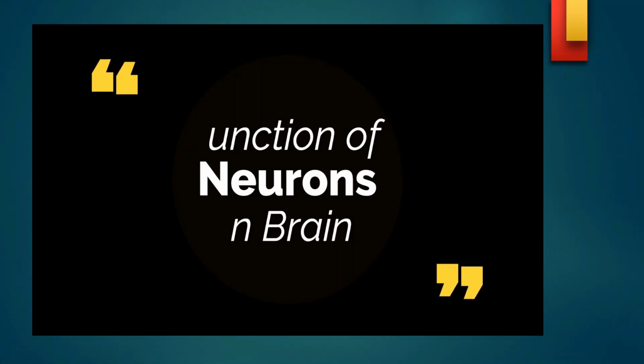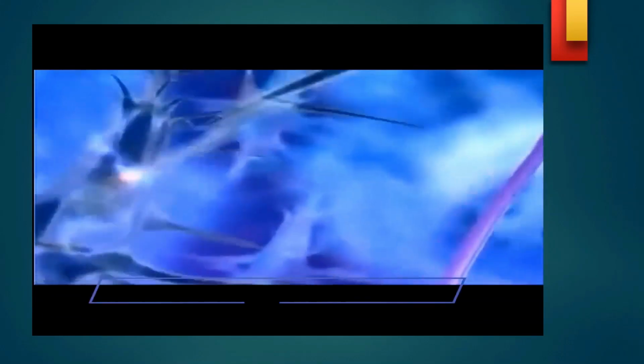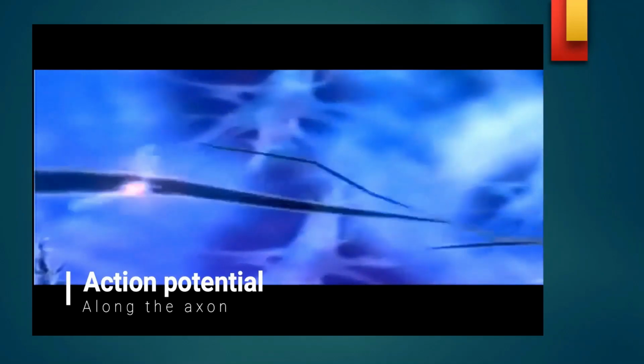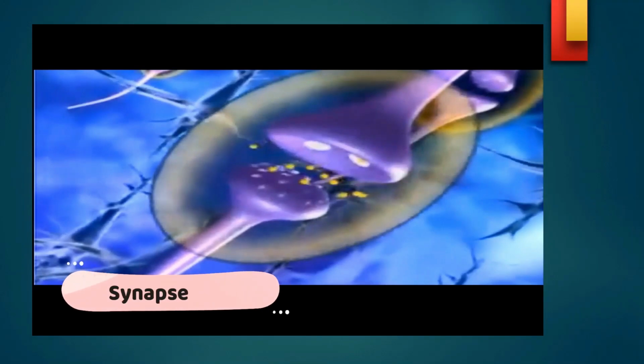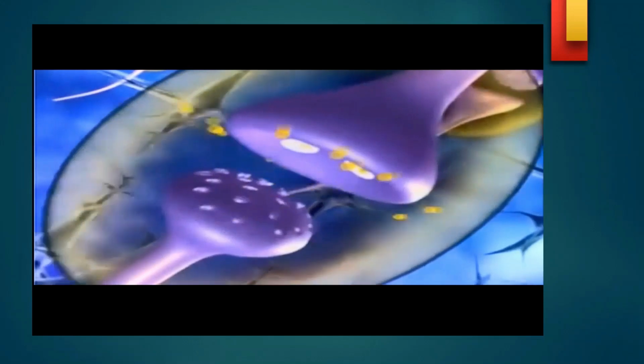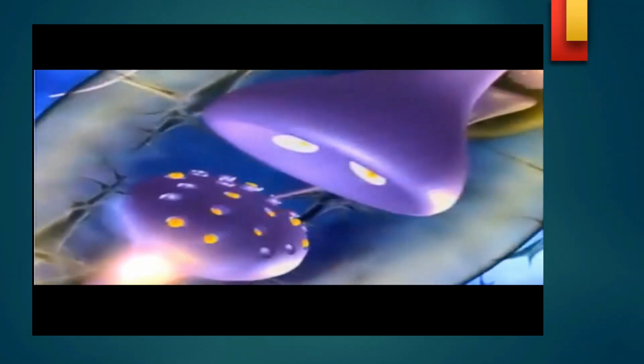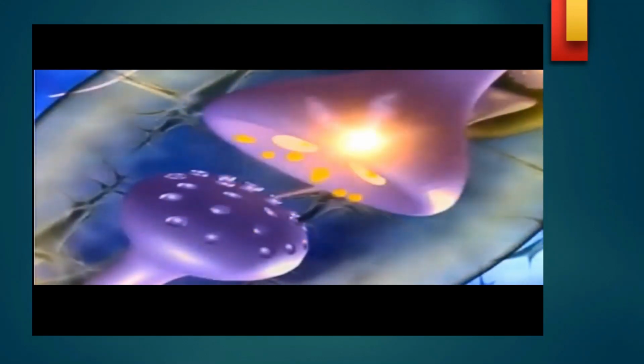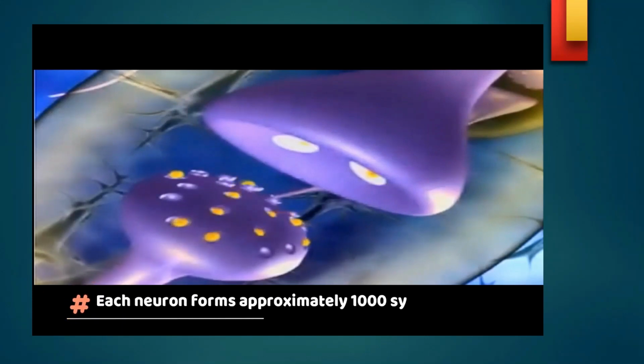Now we will discuss how the neurons function in the brain. You can see the brain and the neurons. There is an action potential traveling through the axons. This action potential, or what we call electrical impulses, travels along the axon from one neuron to another neuron. The connection between one neuron and another is called a synapse. The electrical impulse came, chemical got released, and again the chemicals go back to the original neuron.